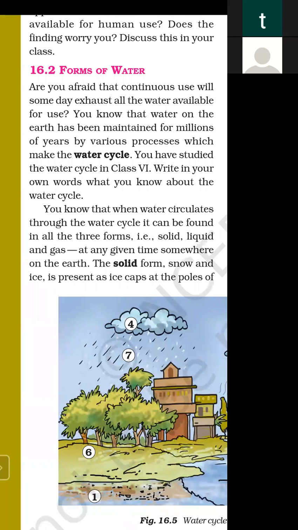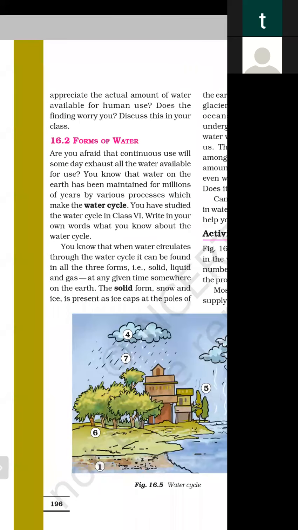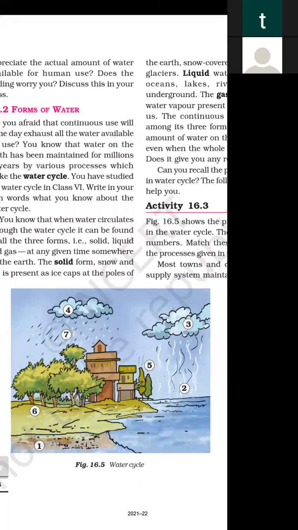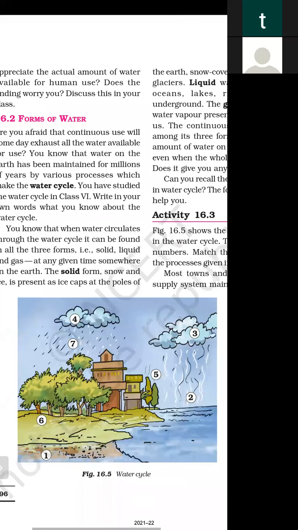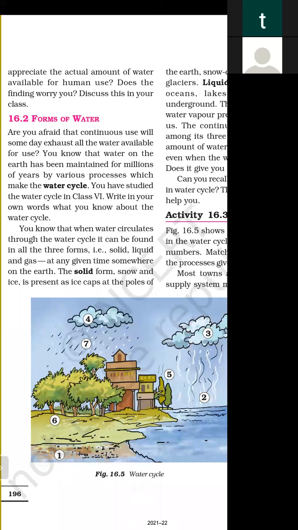The water from the ocean and rivers, due to the heat from the sunlight, is converted into water vapor. These water vapors rise up and up into the atmosphere, cool down, and form clouds. When clouds become heavy, water falls in the form of rain on the earth, and this process goes on and on. This is known as the water cycle.